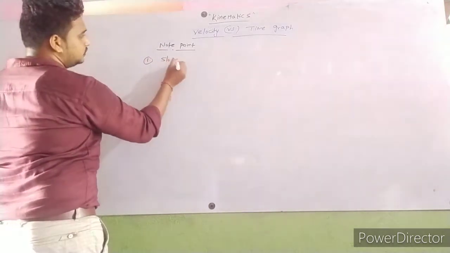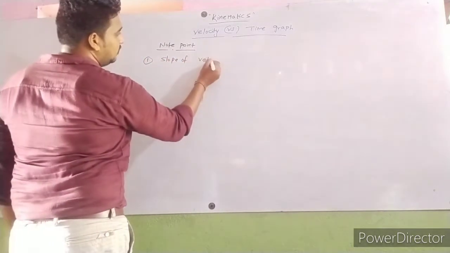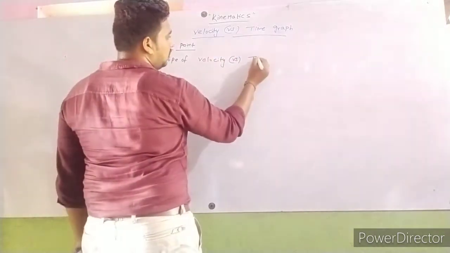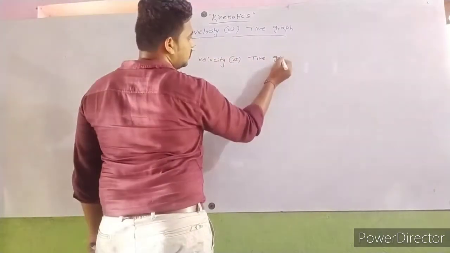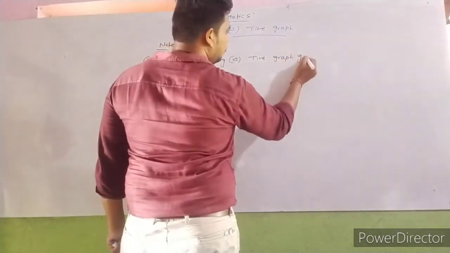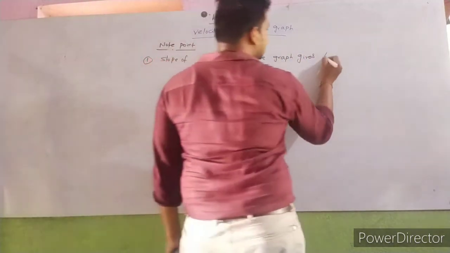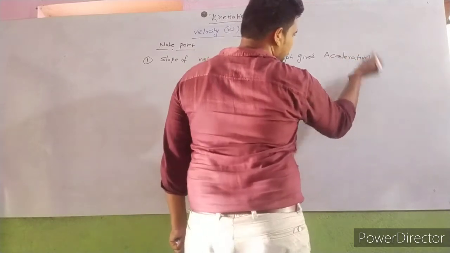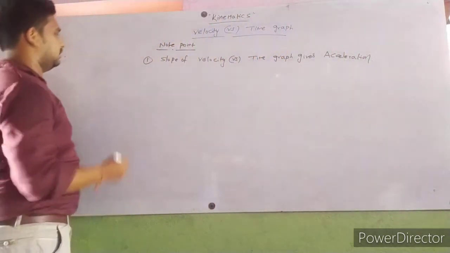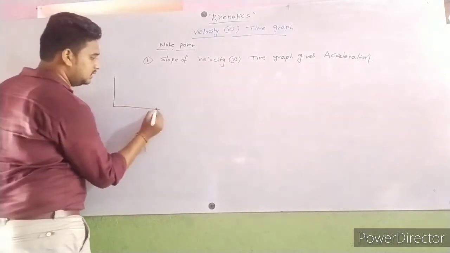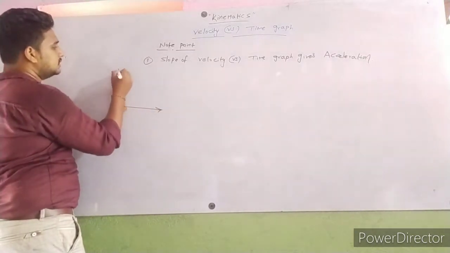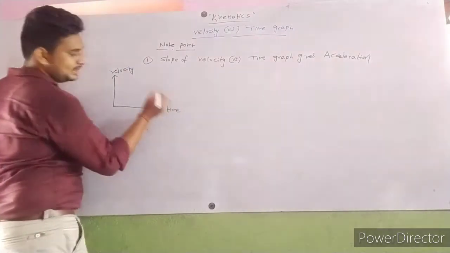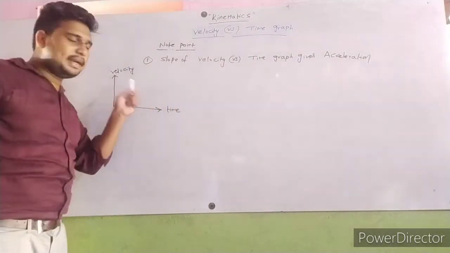Slope of velocity versus time graph gives acceleration. Observe carefully. This is velocity. Velocity is taken on y-axis. Time is taken on x-axis because velocity depends upon time.